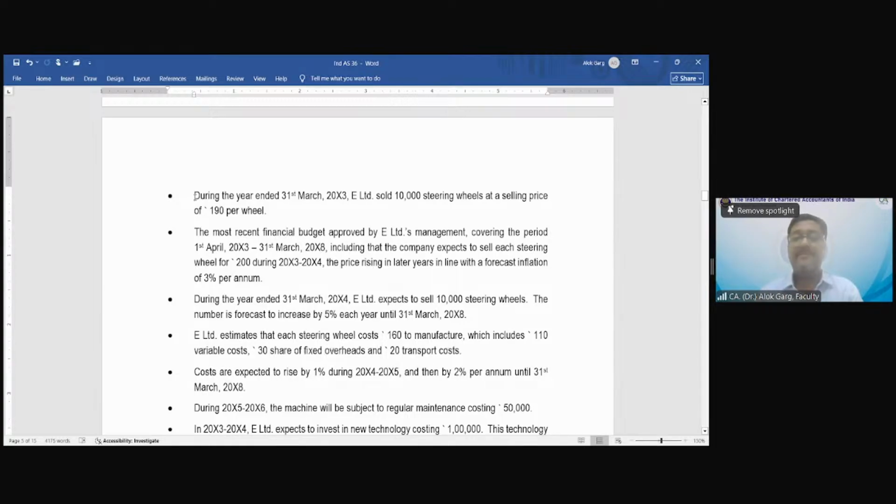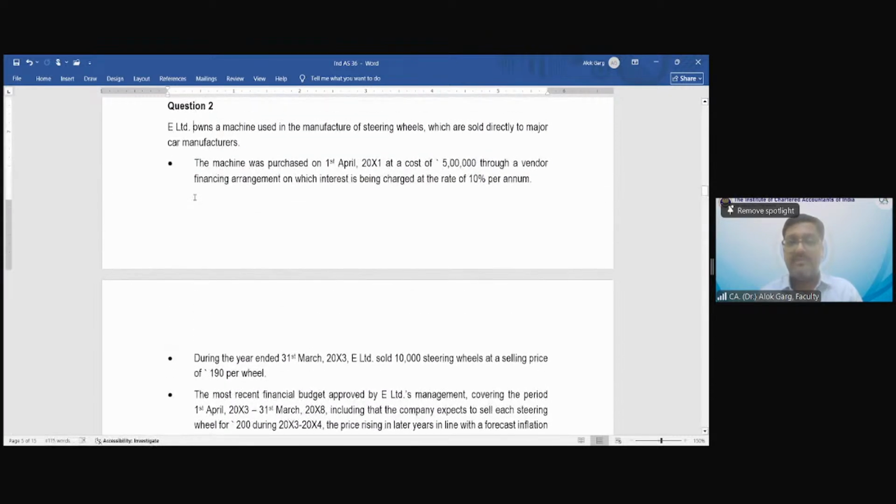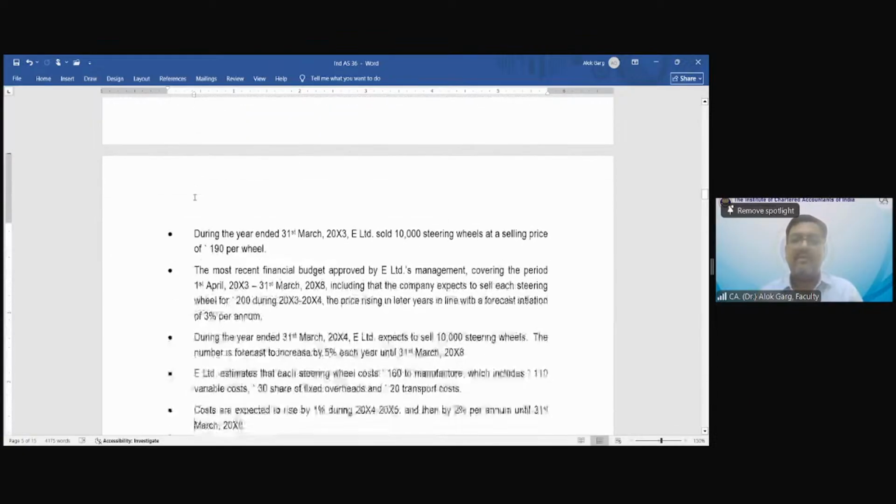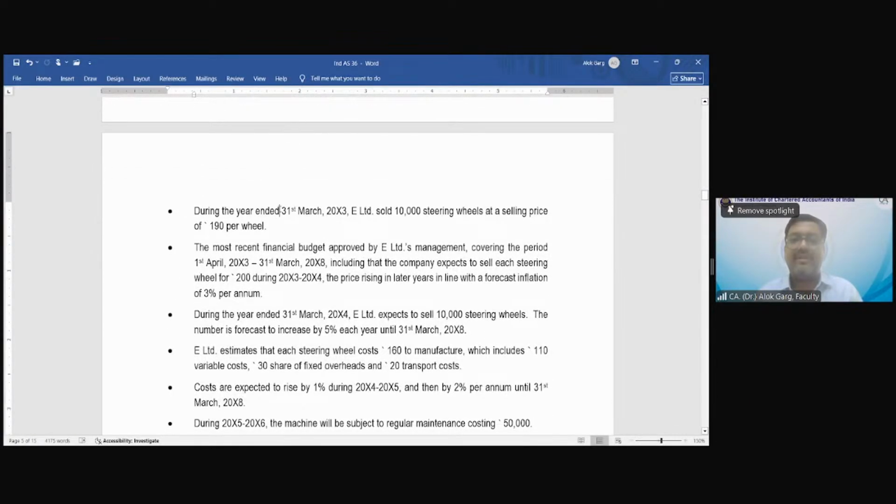During the year ended 31st March 2003, A Limited sold 10,000 steering wheels at a selling price of 190 per wheel. And this machine was purchased on 1st April 2001. Dates are very important. Okay, so in the year ended 31st March 2003, the company sold 10,000 steering wheels at a selling price of 190 per wheel. What is the total cash inflow? 10,000 multiplied by 190, but this is for 2002-2003.